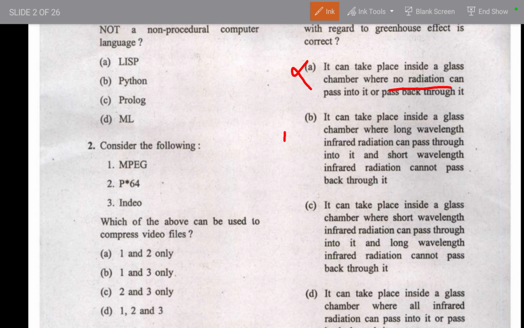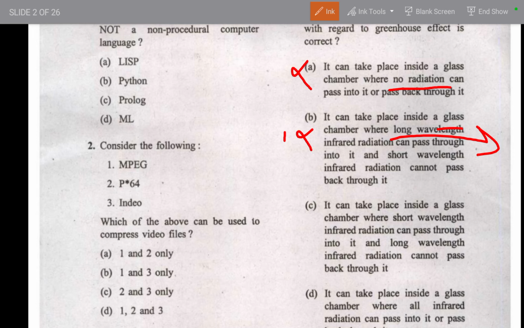Second question is, it can take place inside a glass chamber where long wavelength infrared can pass through it. If long wave and short wavelength infrared radiations can't pass through it. If long wave also passes through, then how will this chamber get heated, right? How will it show the effect of greenhouse? It will not show. So the second is also wrong.